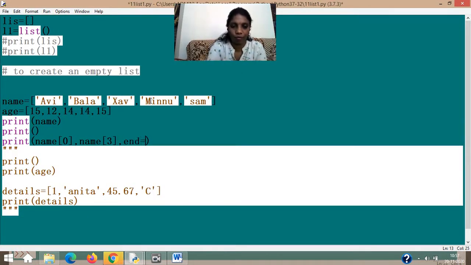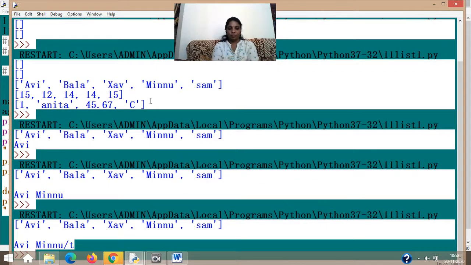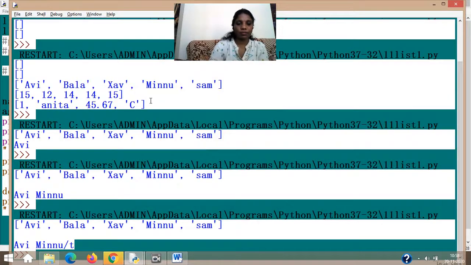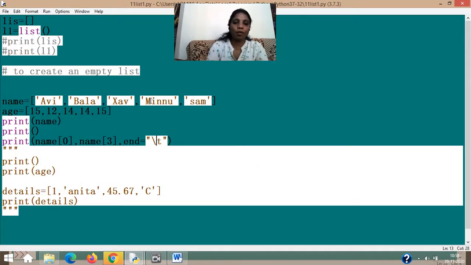If I want, I can give end equal to a slash t or whatever you want. Of course, my slash was wrong, my mistake. So Avi Minu, at the end a space is coming. So it depends upon what you want, you can give there.